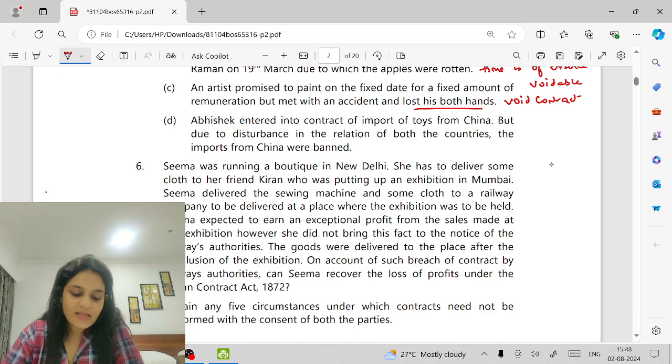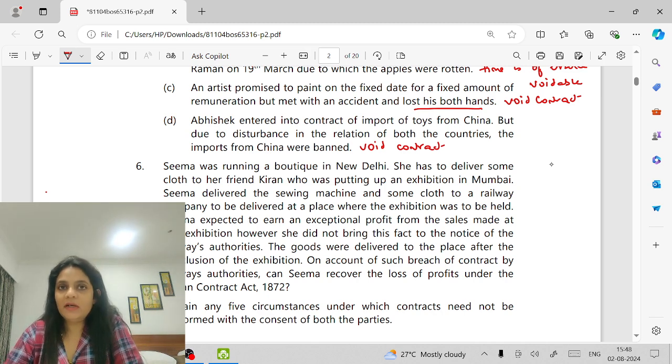Abhishek entered into a contract of import of toys from China, but due to disturbance in the relation of both the countries, the imports were banned. Because of outbreak of war, supervening impossibility, the contract now becomes void. So the parties will have no remedies at all.